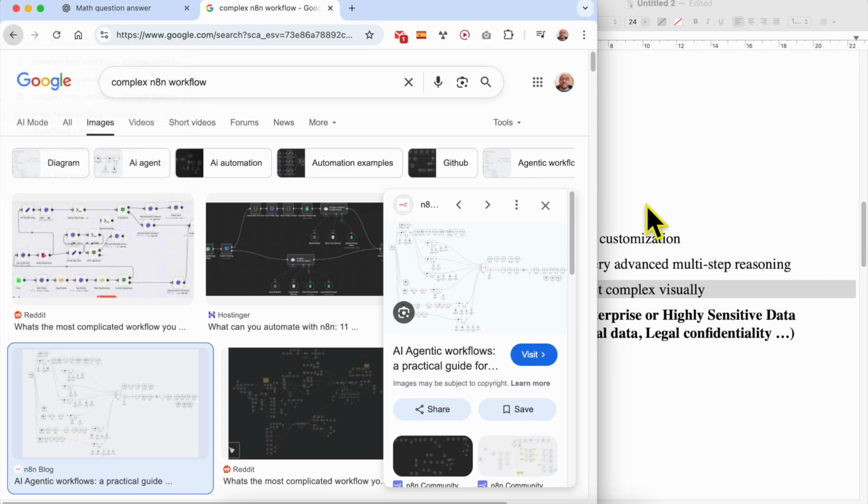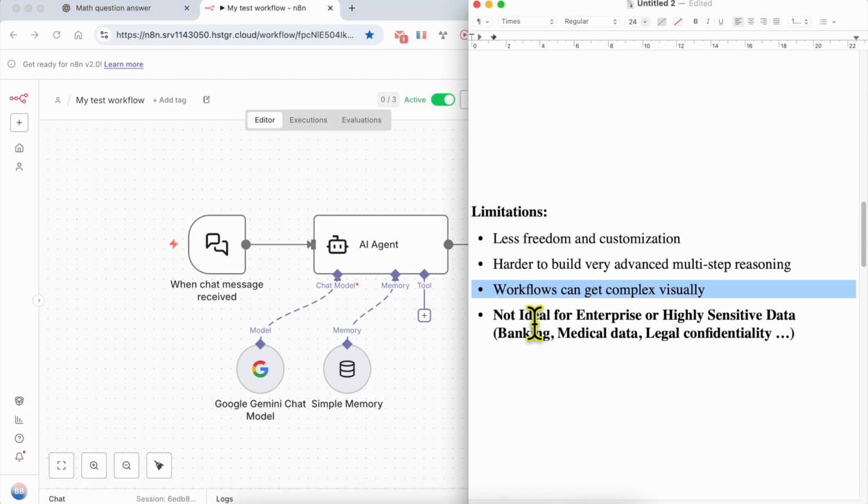Now let's return to the major limitation that I see to a no-code AI agent like those built inside n8n: it is not ideal for enterprise or highly sensitive data. For example, banks can't use n8n to automate their work. Same thing for medical data or also legal services.